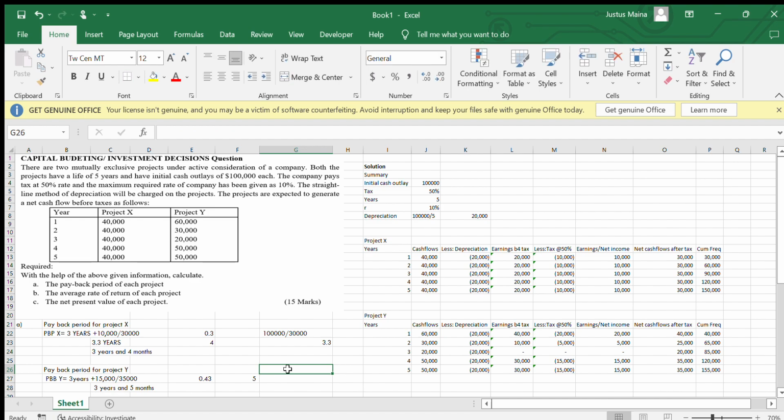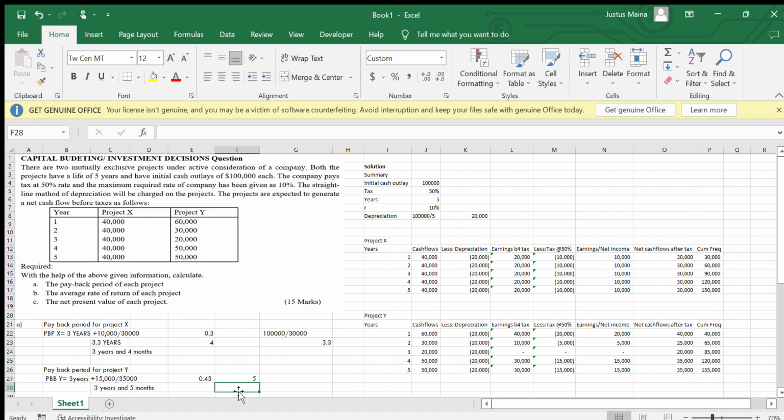So in that case, we have computed and seen the payback period for project X and also for project Y. So in making the decision for this case here, we usually say that the shorter the payback period, the better for the investment. The shorter we take to get back our money, the better. So if I have invested 100,000, I would prefer to get back my money very fast. It should not take a long time.